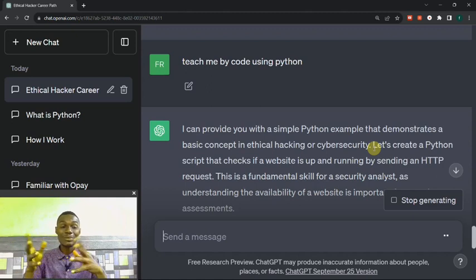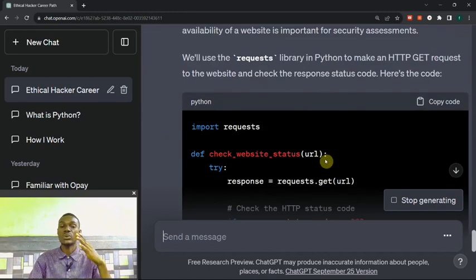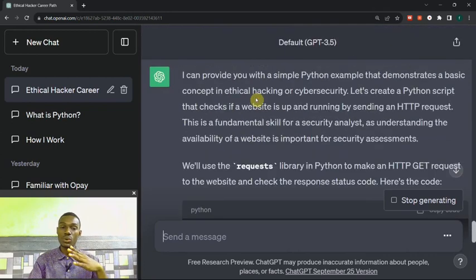Wow, but ChatGPT said earlier that sorry, he can't teach us how to hack. But ChatGPT can now teach us. He says he will provide us a basic concept in ethical hacking and cybersecurity. These are ways you can learn hacking using Python. Okay, let's keep on reading.